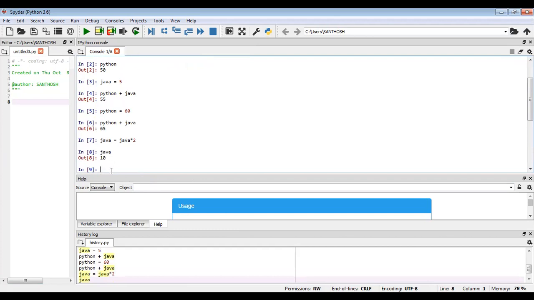I hope you all understand how to declare a variable and how values get stored inside that variable. And if you assign a new value to an existing variable that contains a value, then the previous old value will get erased and the new value will be stored inside that variable. So next we see the next concept.